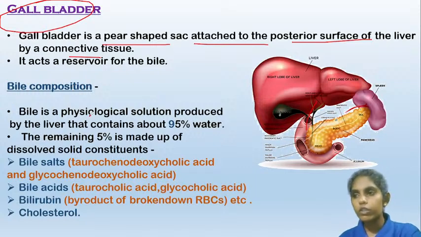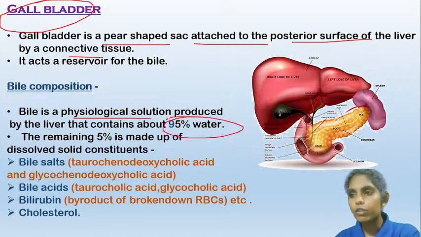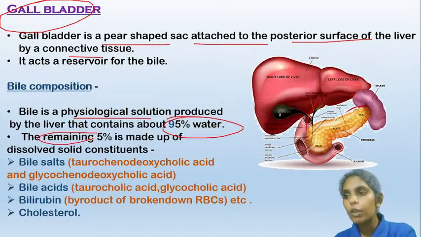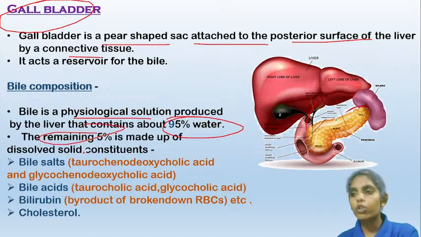And the bile is a physiological solution which is synthesized by the liver, and it contains about 95% water. The remaining 5% contains solid constituents. And what does it contain? It contains bile salts. What are the bile salts? Taurochenodeoxycholic acid, glycochenodeoxycholic acid, and bile acids like taurocholic acid and glycocholic acid.